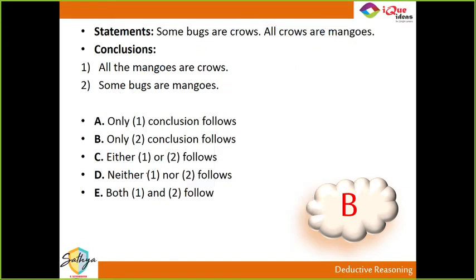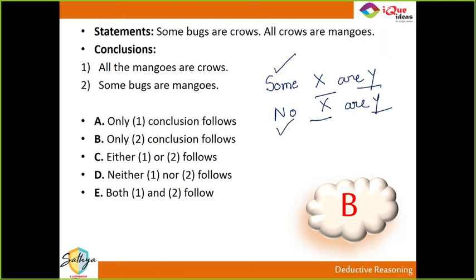See, when the two conclusions given cannot be true at the same time and they cannot be false at the same time, usually the conclusions follow this pattern. Some x are y and no x are y. They will have the same two objects, one of them some, one of them none.